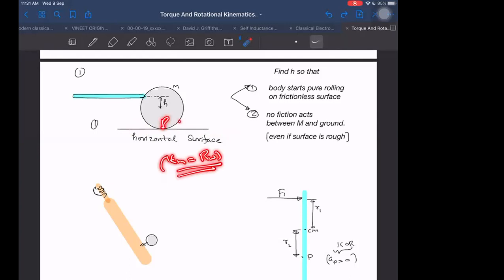This point remains at rest, so it is the ICR, the instantaneous center of rotation, and it will be pure rolling. And it doesn't even matter whether the surface is rough or frictionless, smooth. In both cases, it will attain pure rolling.